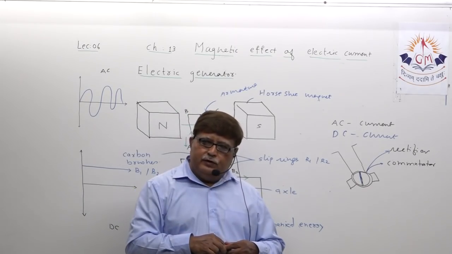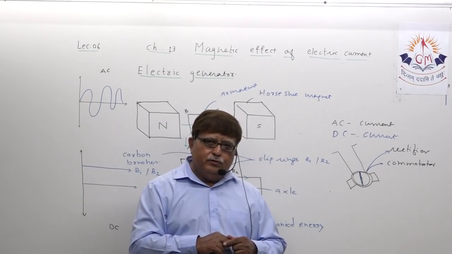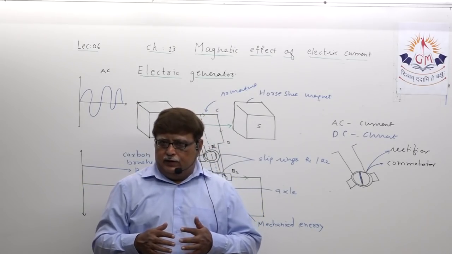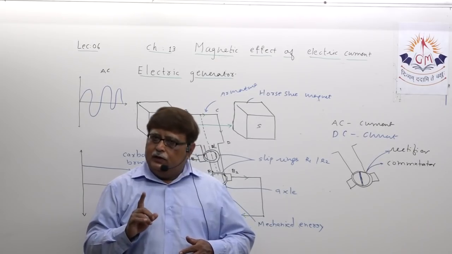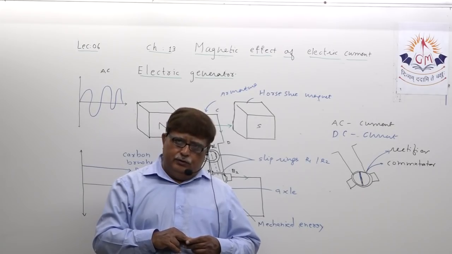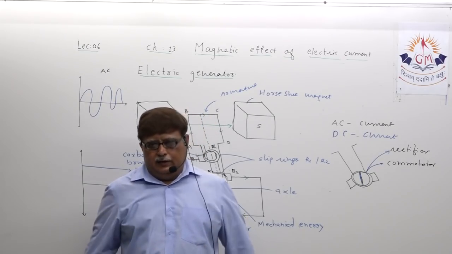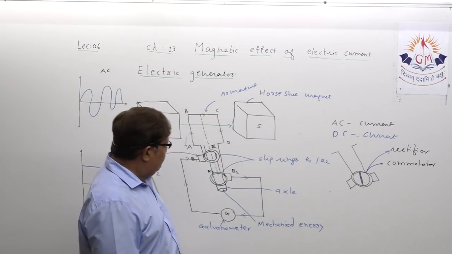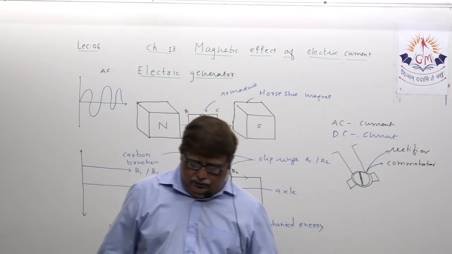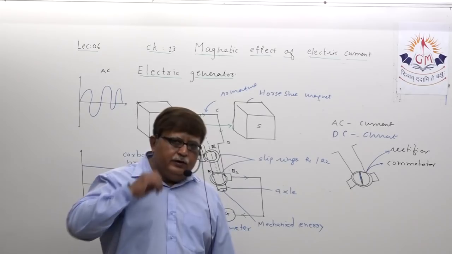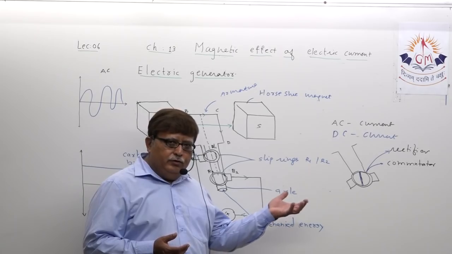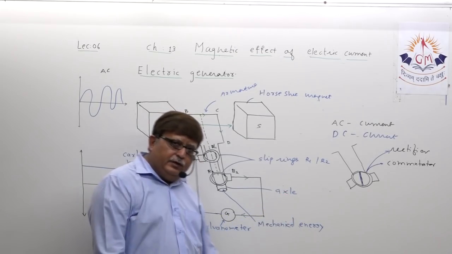Some large fluctuations occur only sometimes. Understood? Not every time. So I am telling you that in India we receive a standard power rating current of 50 hertz. That means those minor fluctuations are going to occur, in direction and magnitude. You understood this? Is it clear? So this is somewhat about electromagnetic induction. Understand? A commutator or rectifier arrangement is used to ensure the unidirectional flow of electric current.